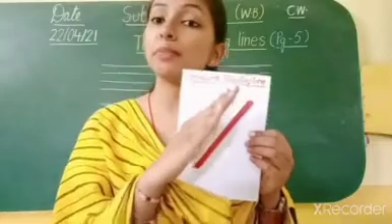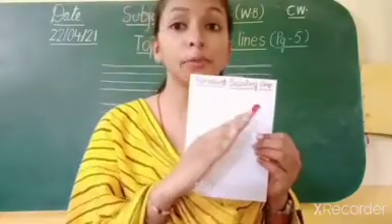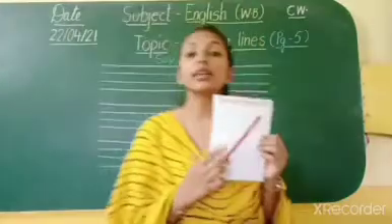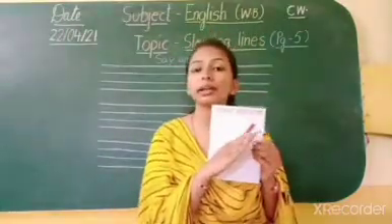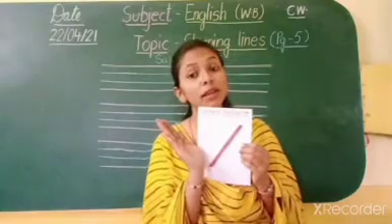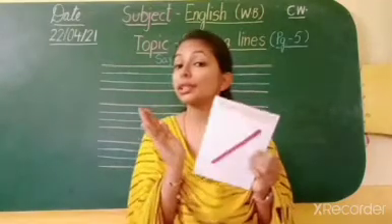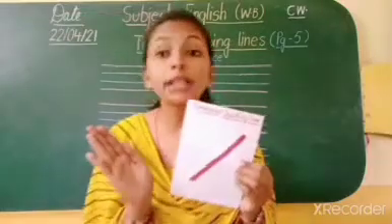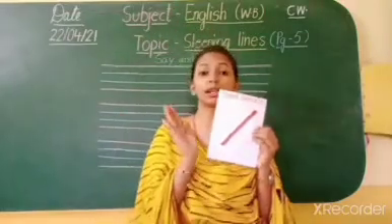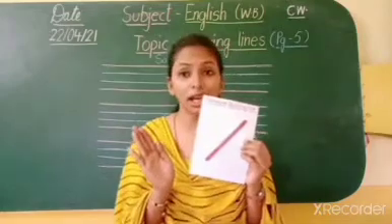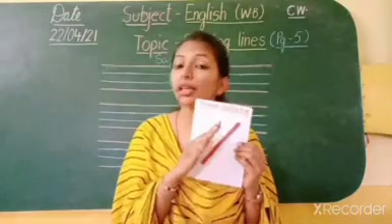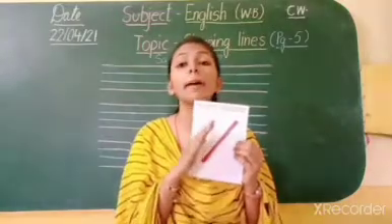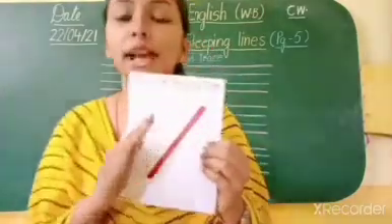Because it is bending forward. ये forward bend है. अगर ये इस तरफ bend होती, then what we would say? We would call it a backward slant line. It is bending forward. That's why we are calling it a forward slant line.